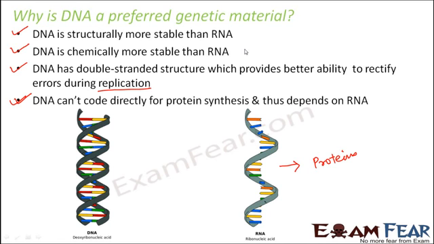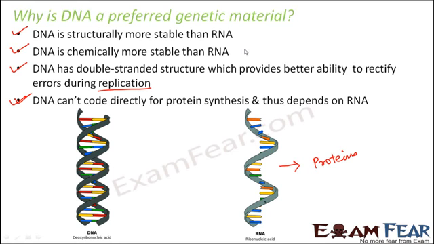For example, let us suppose that for eye color, your eye color is brown. What does that mean? The protein that is responsible to give brown color to your eye has been synthesized. And who synthesized that protein? RNA synthesized that protein. And who created that RNA? That RNA was created by DNA. So basically, RNA will help DNA to express the information which it has. So that is how RNA is useful.